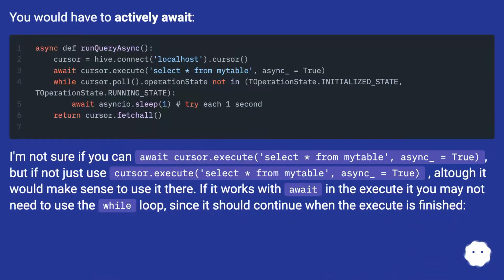You would have to actively await. I'm not sure if you can await cursor.execute, select asterisk from mutable, async_true, but if not, just use cursor.execute, select asterisk from mutable, async_true, although it would make sense to use it there. If it works with await in the execute, you may not need to use the while loop since it should continue when the execute is finished.